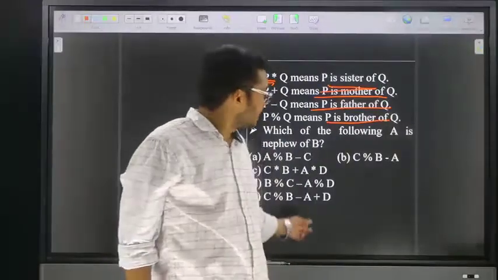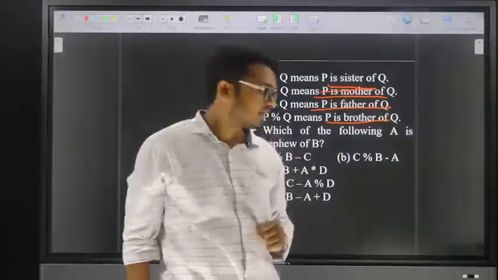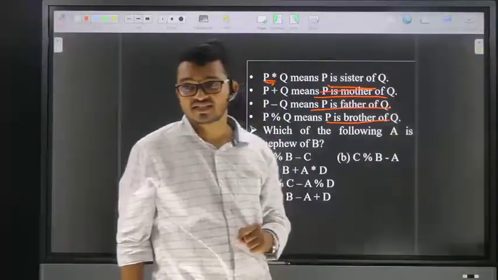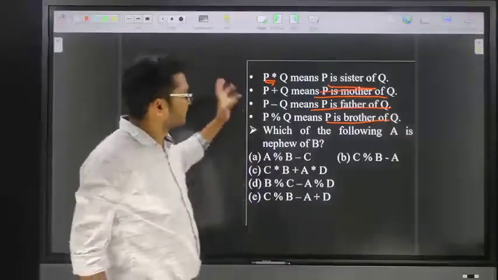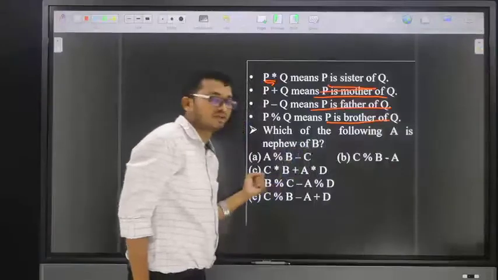Try to solve once. If not, I will explain the general method. At the same time, I will explain the answer within a single step. Just try to solve. What is the answer for the given question? Which of the following represents A is nephew of B? Try to solve.